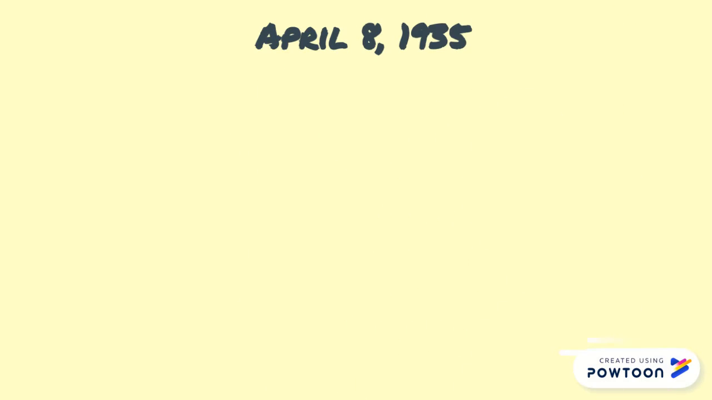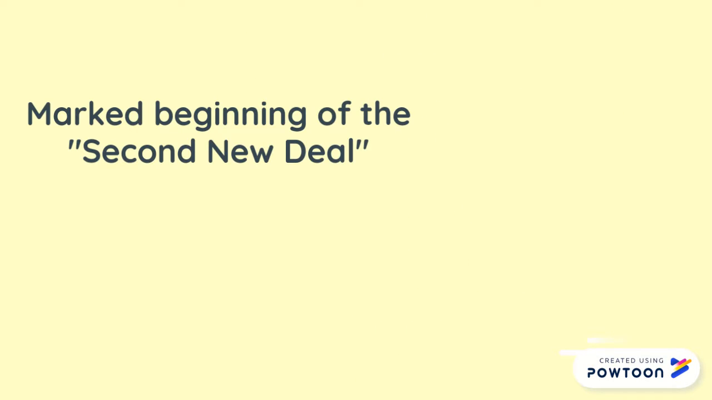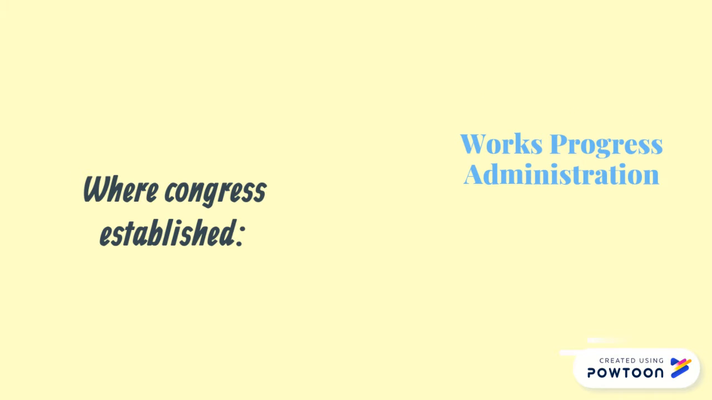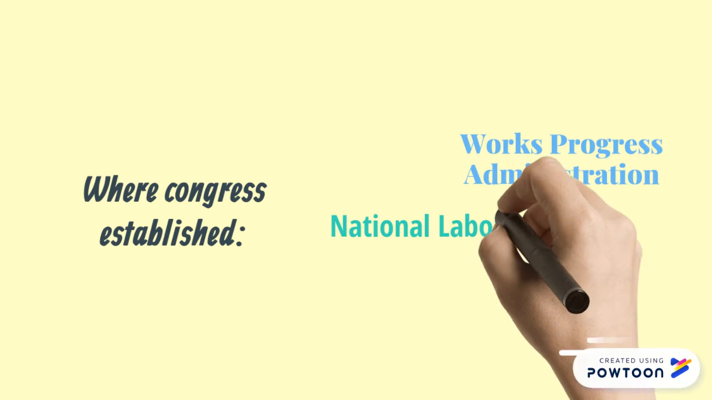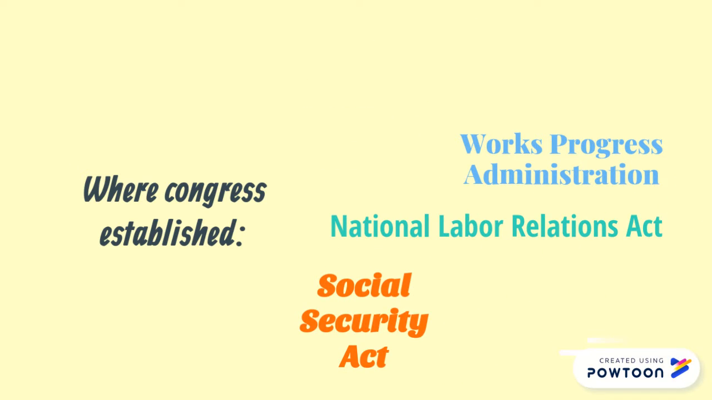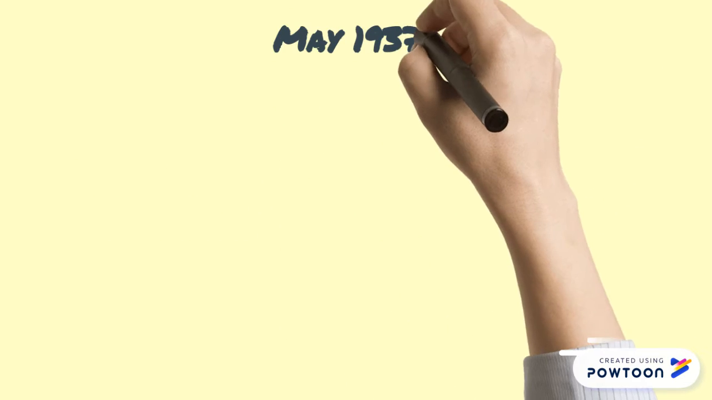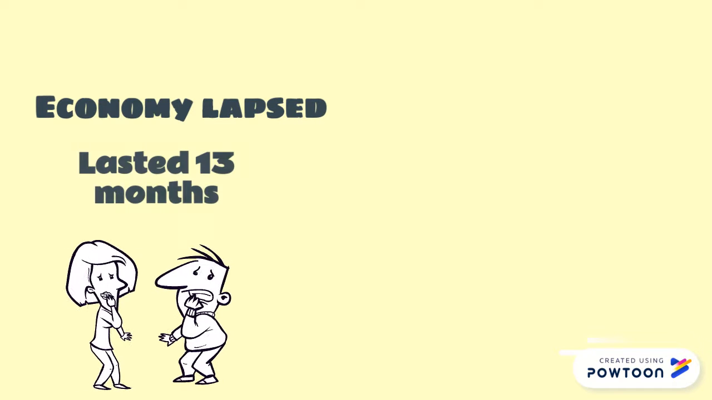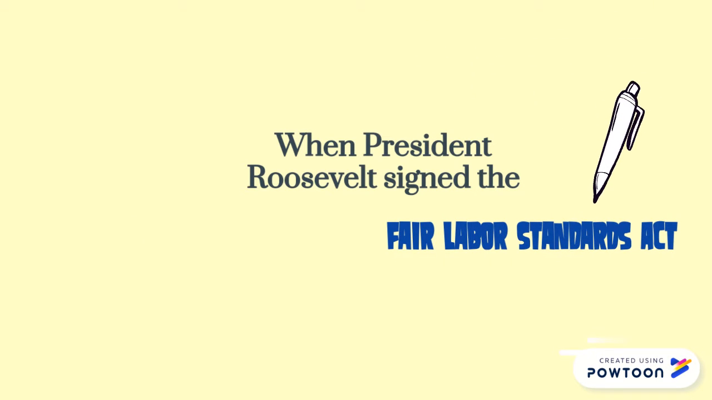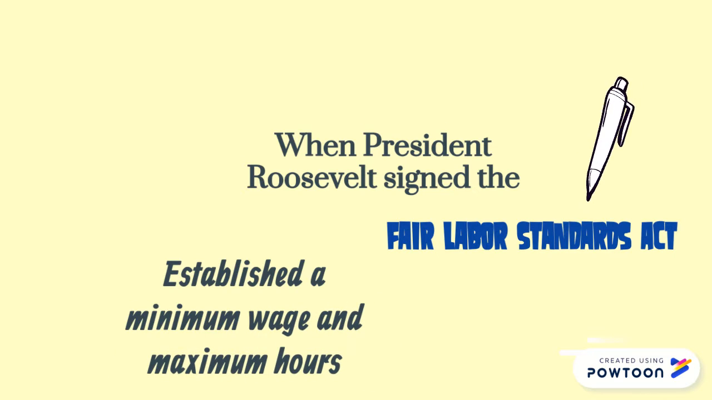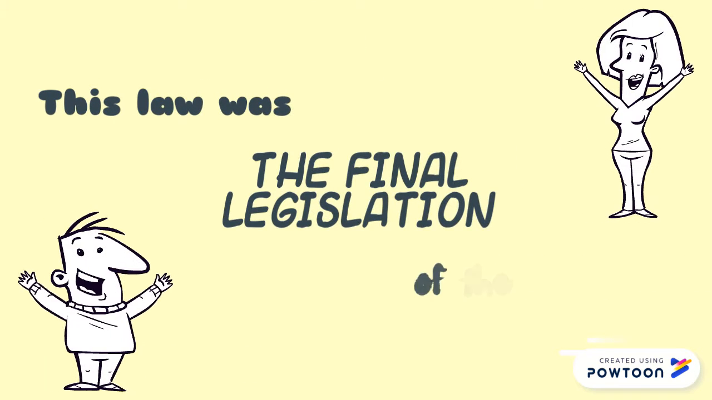April 8, 1935 marked the beginning of the Second New Deal, where Congress established the Works Progress Administration, the National Labor Relations Act, and the Social Security Act. In May 1937, the United States economy lapsed into a severe recession that lasted 13 months, which ended on June 25, 1938, when President Roosevelt signed the Fair Labor Standards Act, which established a minimum wage and maximum hours. This law was the final legislation of the New Deal.